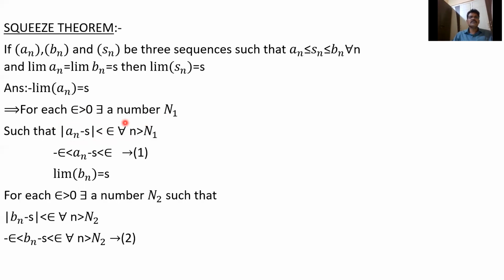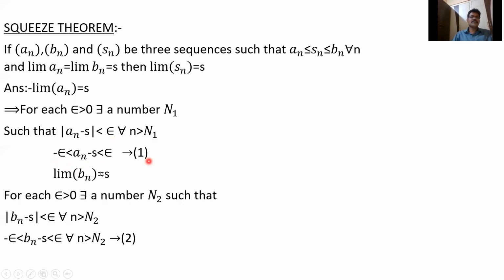This means -epsilon < a_n - s < epsilon. In the first class I defined the modulus of a number and its properties: |x| < k implies -k < x < k. So we get -epsilon < a_n - s < epsilon. Call this equation 1.